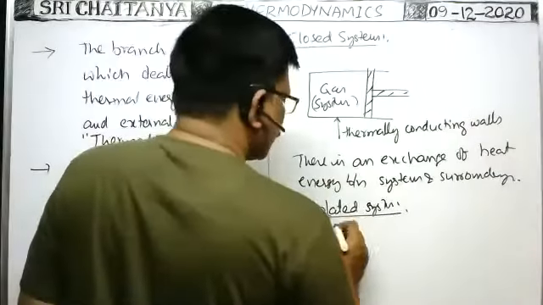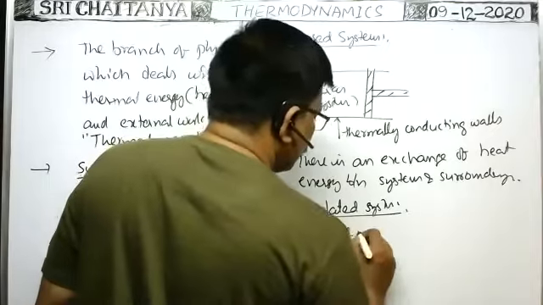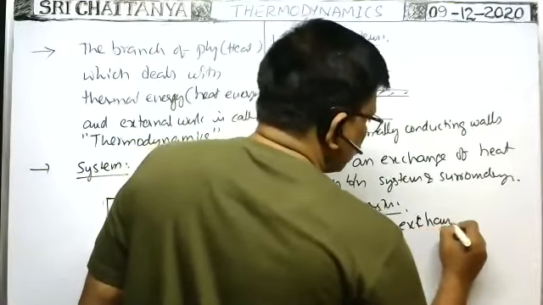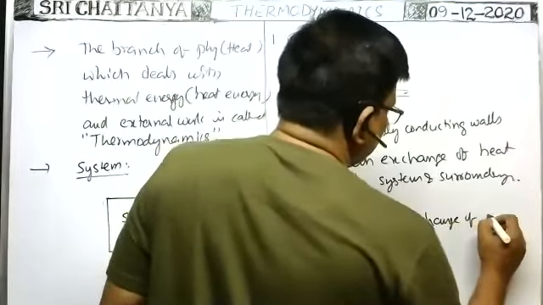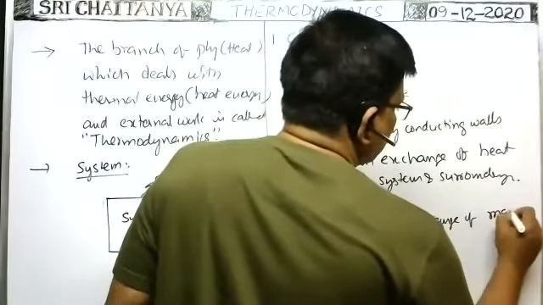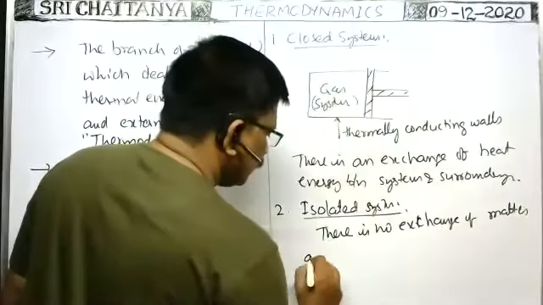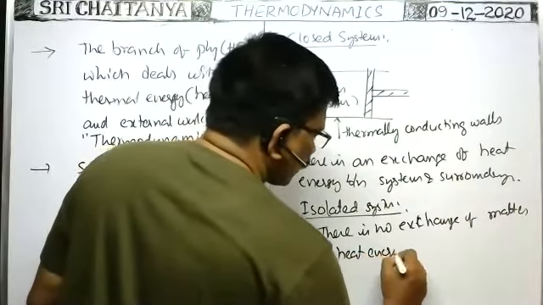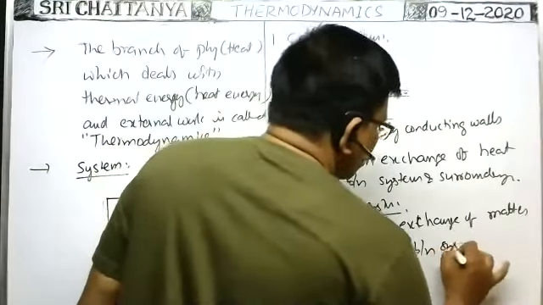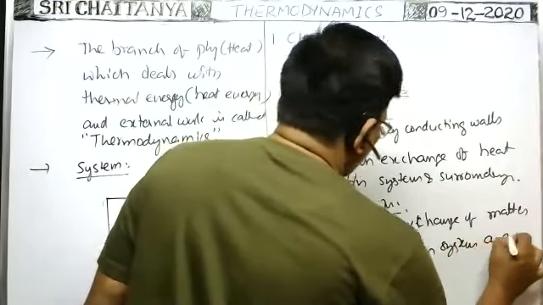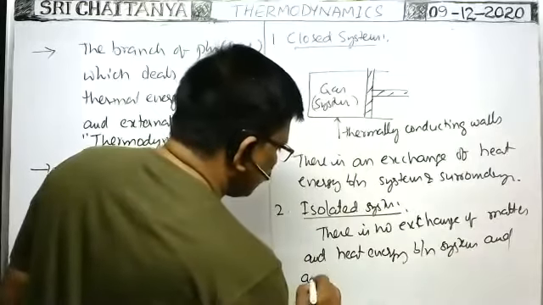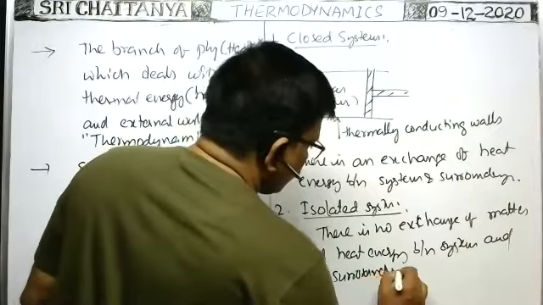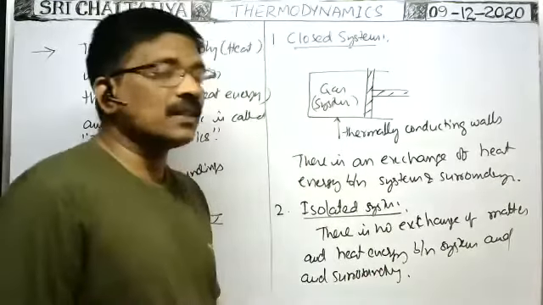So in an isolated system, there is no exchange of matter and heat energy between system and surroundings.